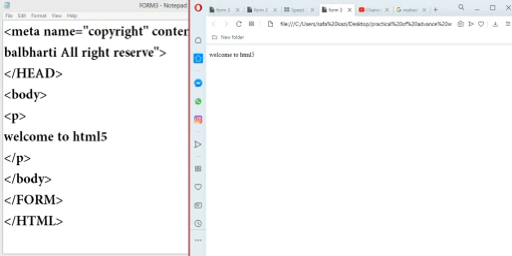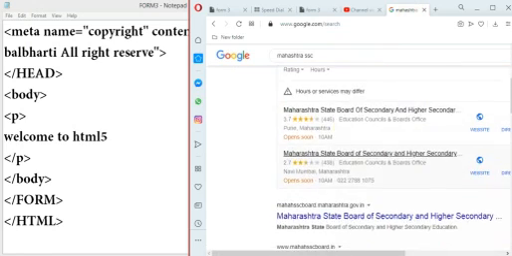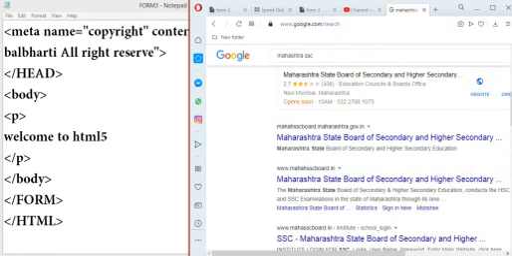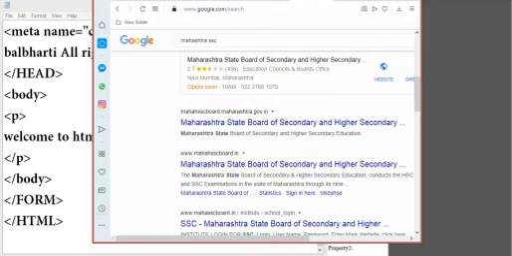You will get only the HTML file. Whatever meta tag you have used, it will not show. But for the example we have given here, do you see this in the Google Chrome web page? Now here you have seen there is the link called Maharashtra State Board. This is from the author and the description, whatever is used, and it is used as the description content.